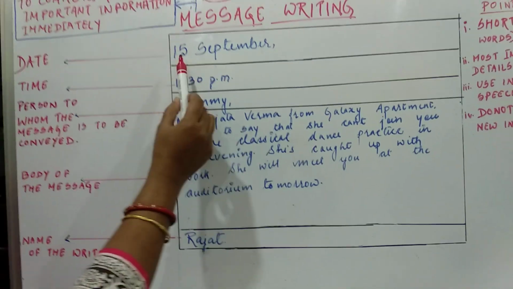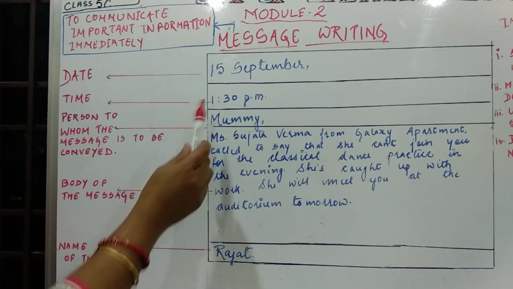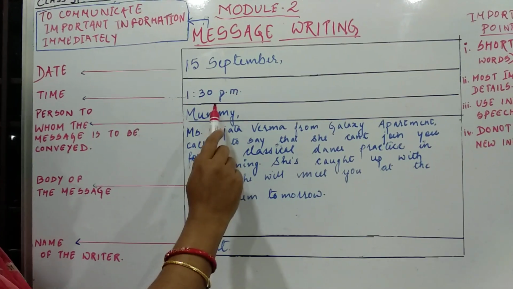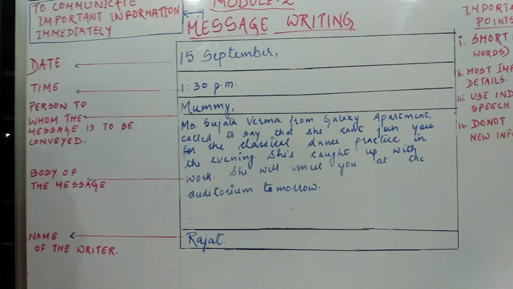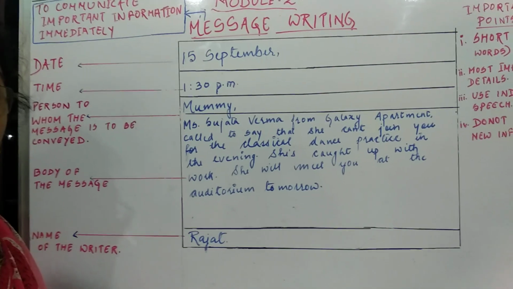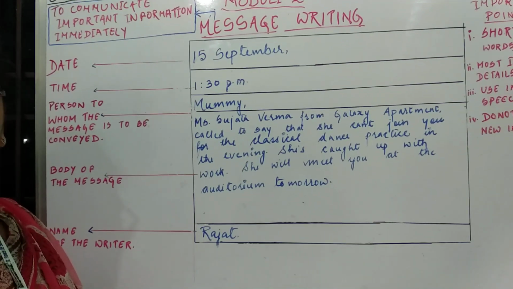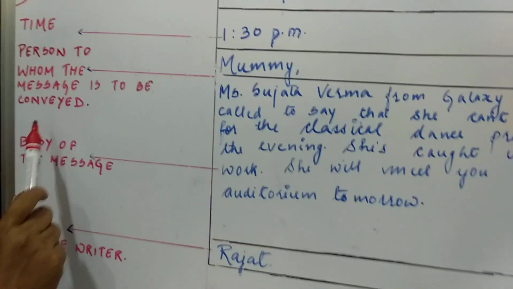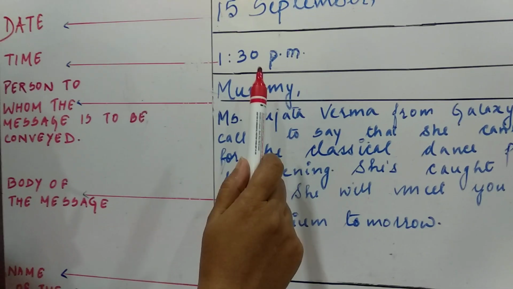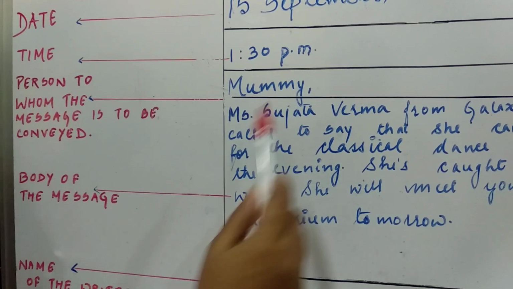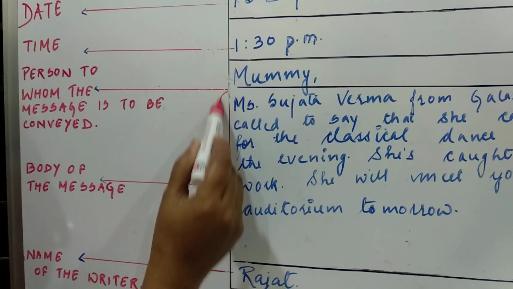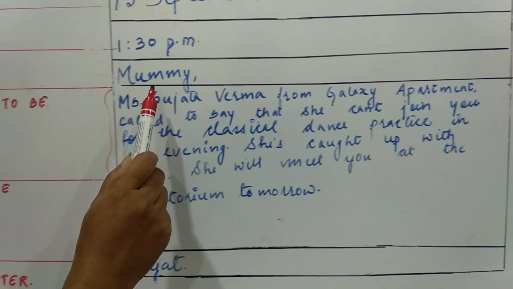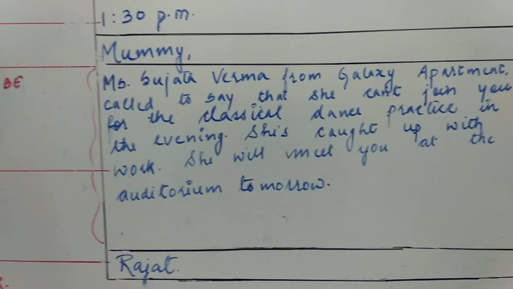So write the date, 15th of September. Then, as you are writing a piece of information, what is the time? You can write the time, 1:30. I have got a message from someone and now I want to communicate it, or that person wanted to communicate but you are not there, so I am going to write that piece of note to you. Then the person to whom the message is to be conveyed, in this case the mother. Then finally the main body of the message. This is the important content which we want to communicate, to the mother. And who is communicating? The name of the person.